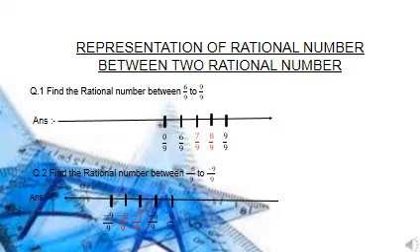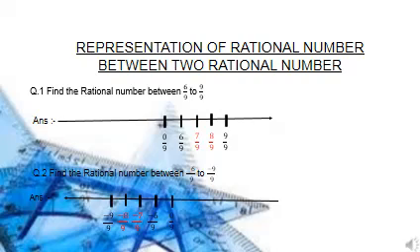After drawing the number line, we will see whether the rational number is positive or negative. In case the rational number is positive, we will place it on the right hand side.